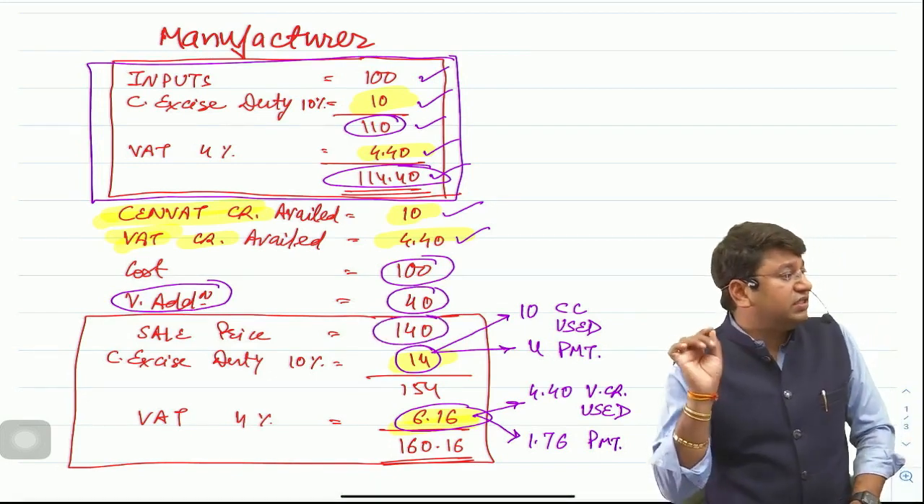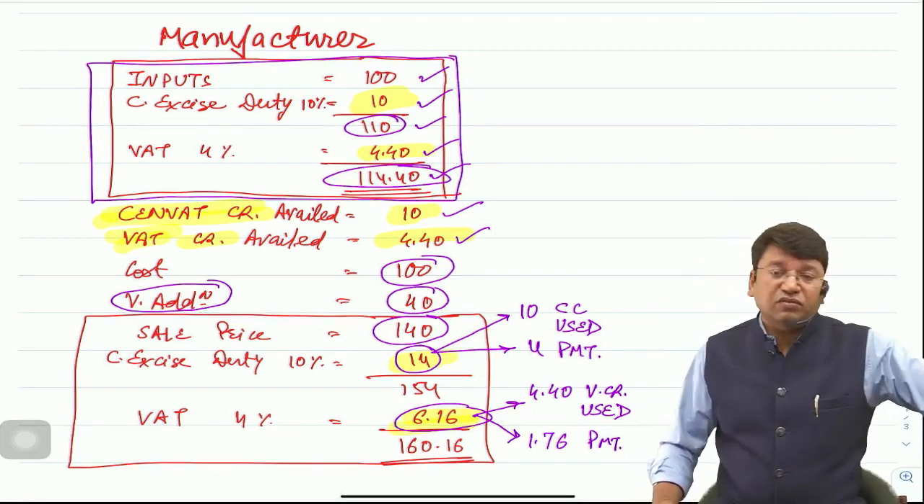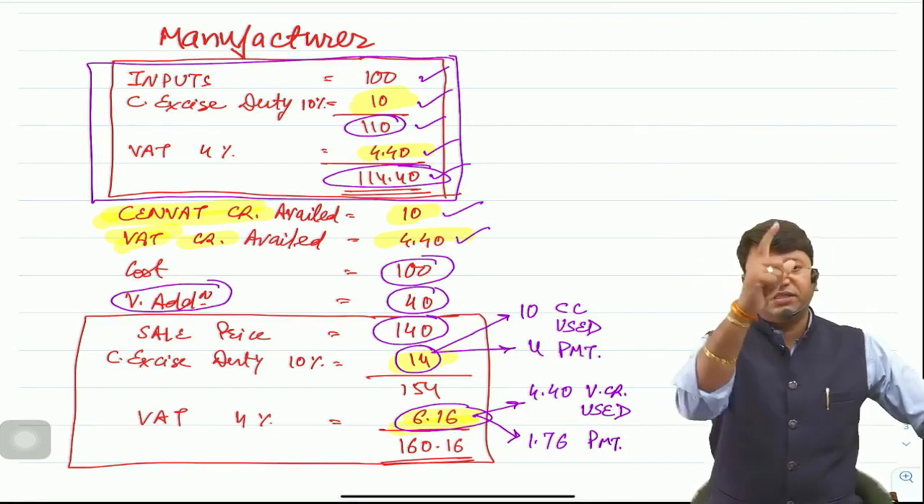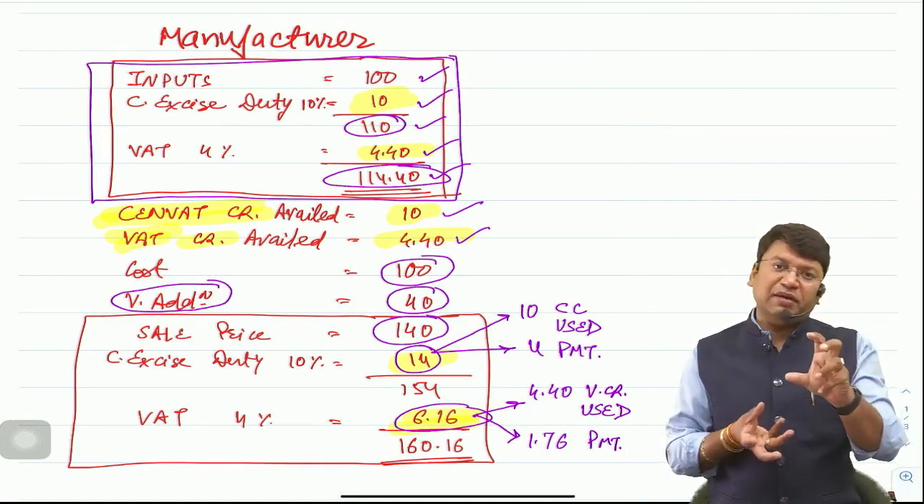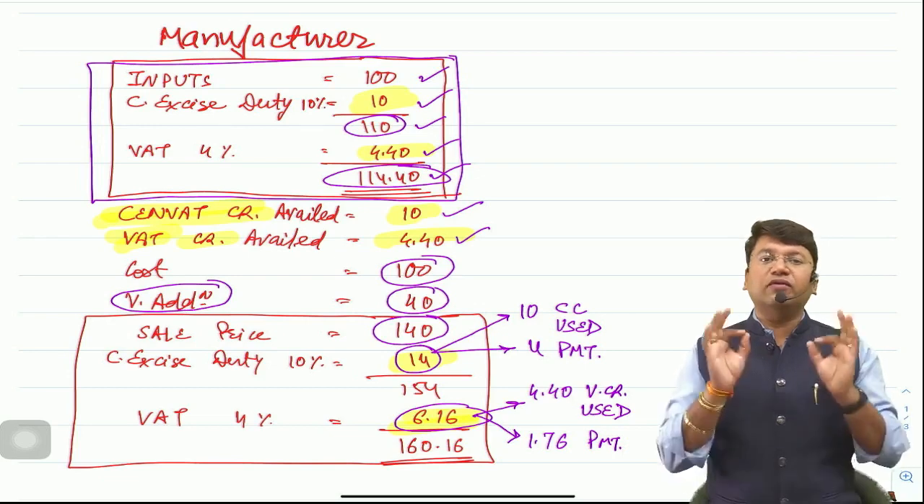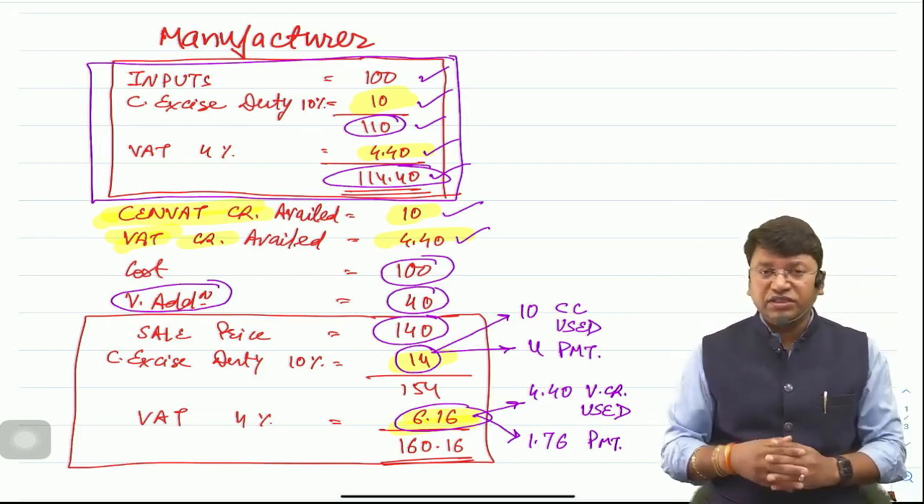140 is his sale price. His purchase cost was 100. His value addition including margin was rupees 40. Total comes to 140. This is his sale price.